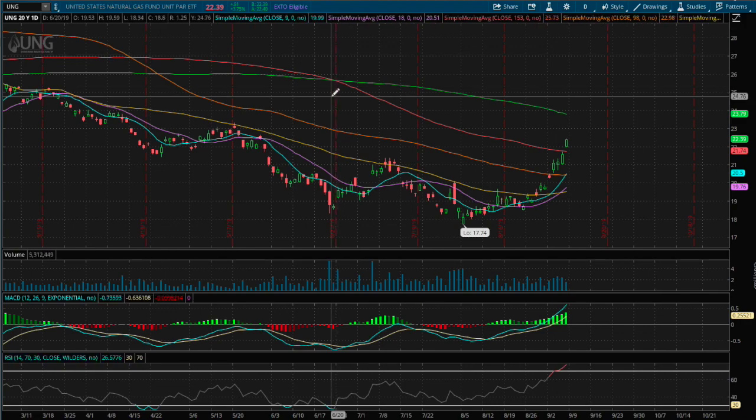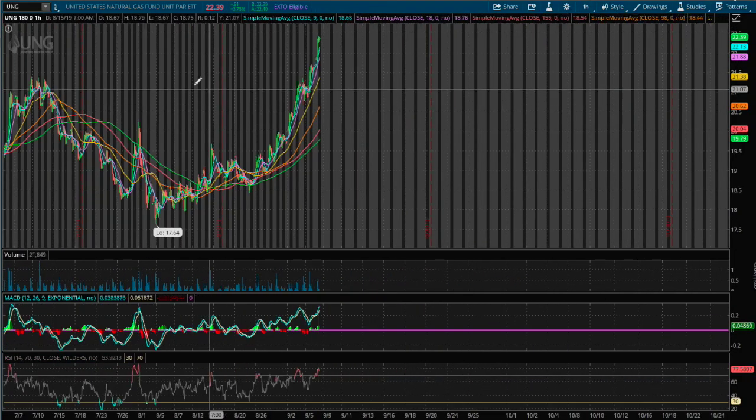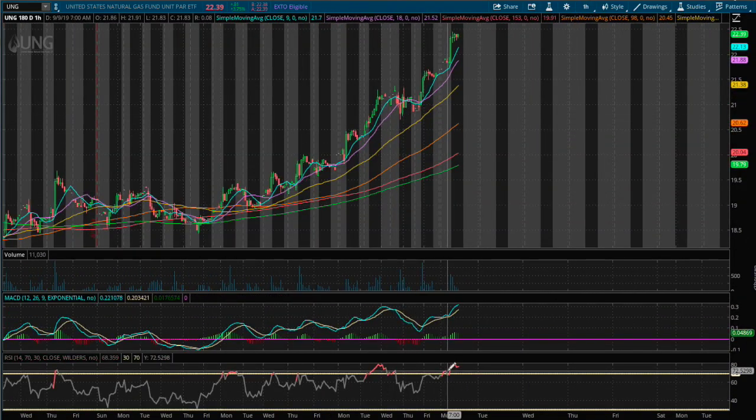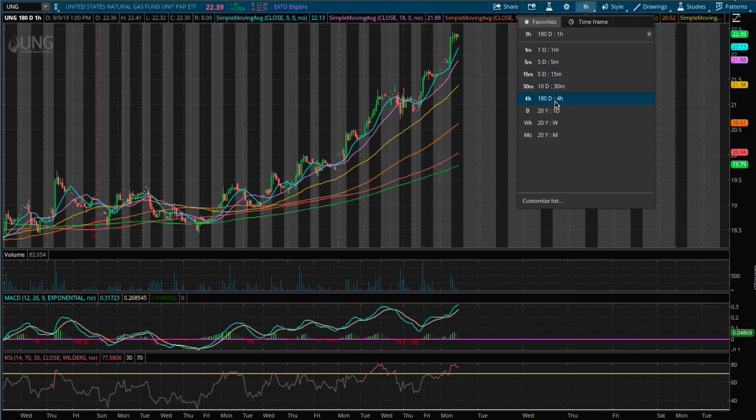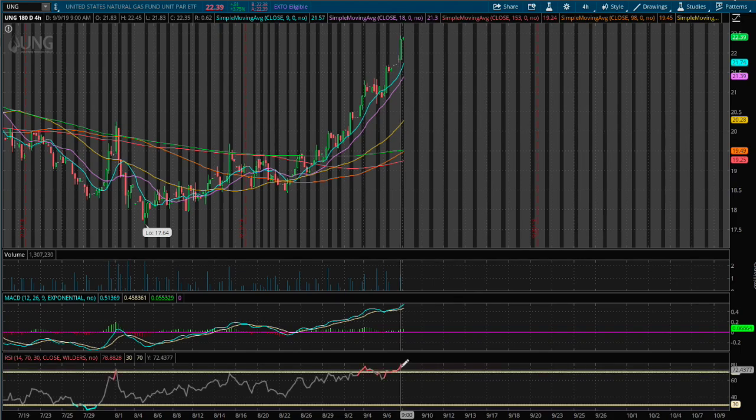Hello viewers, in this video I'll be going over natural gas, ETF ticker symbol UNG. Today we are up 3.7% and we have about 2 hours left in trading. On the 1 hour chart we are overbought on the 1 hour RSI, and on the 4 hour chart we are also overbought on the 4 hour RSI.